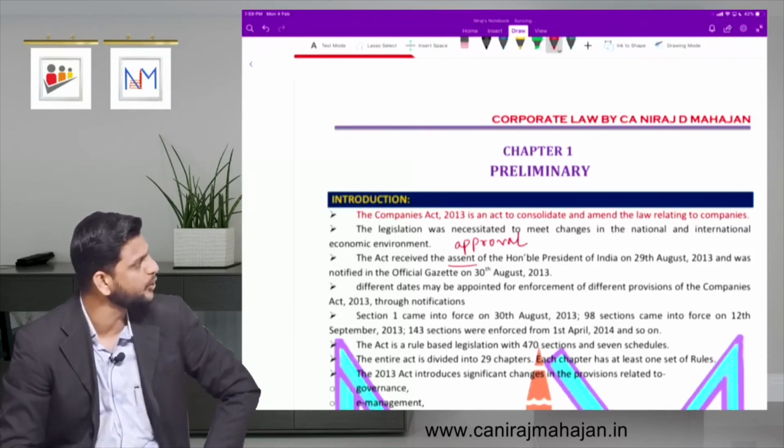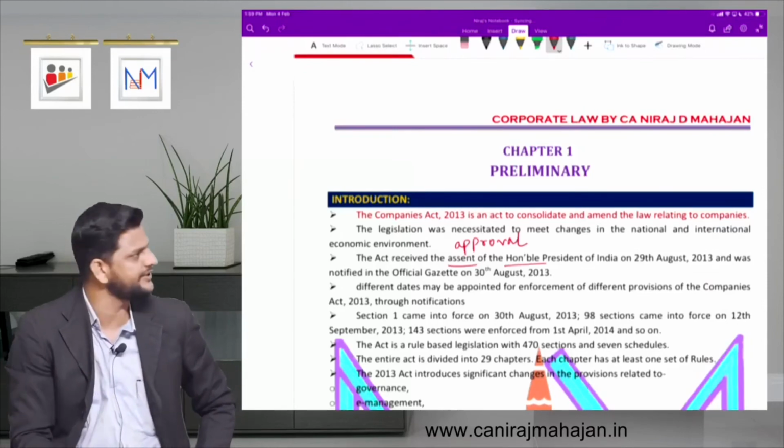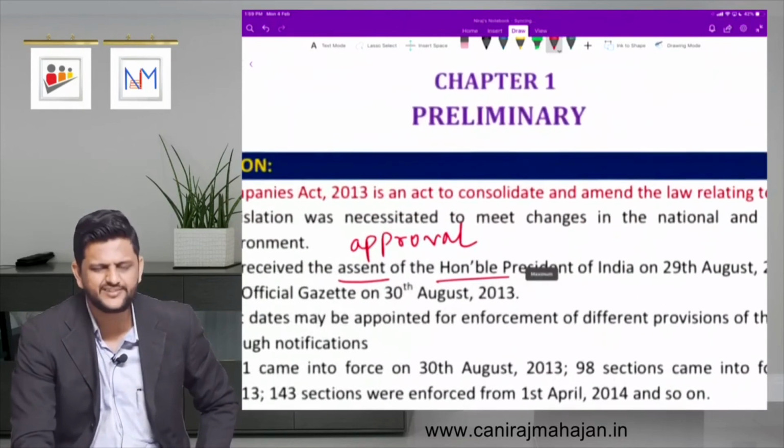Assent means you can say approval. By who? Honorable President of India. Just pay attention how it is written.